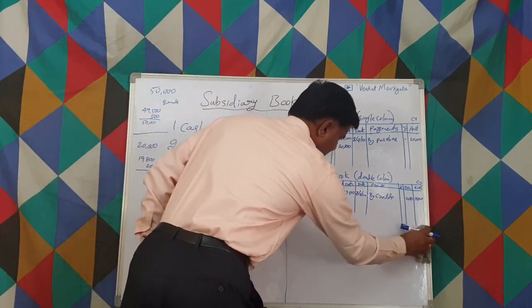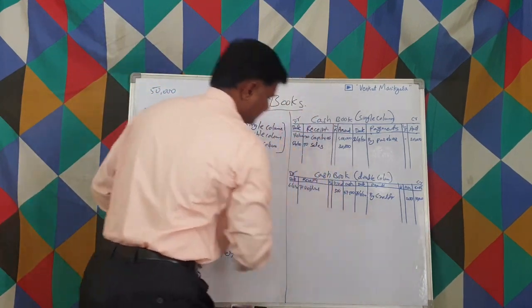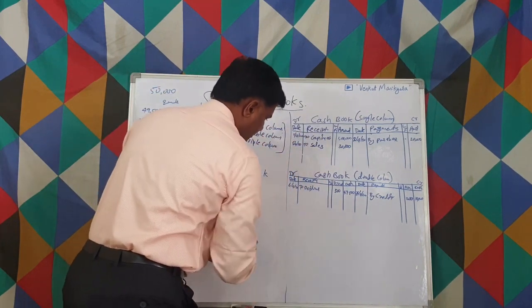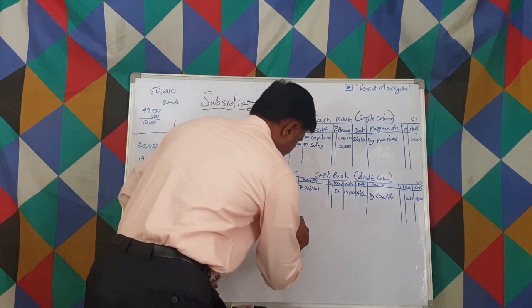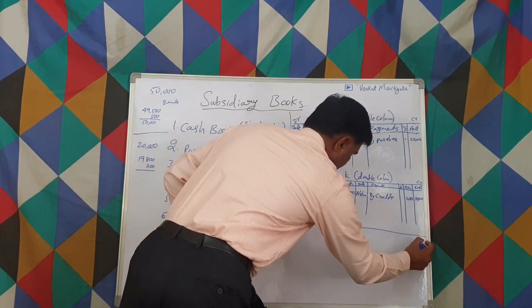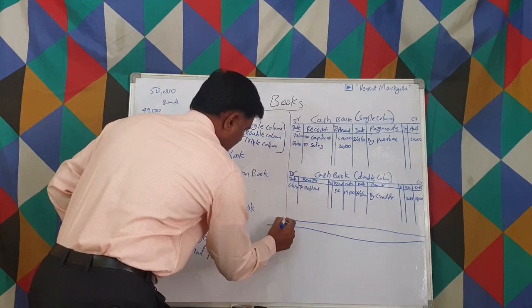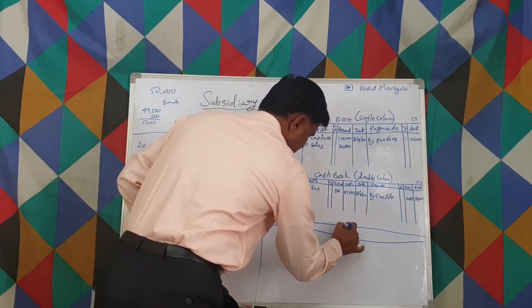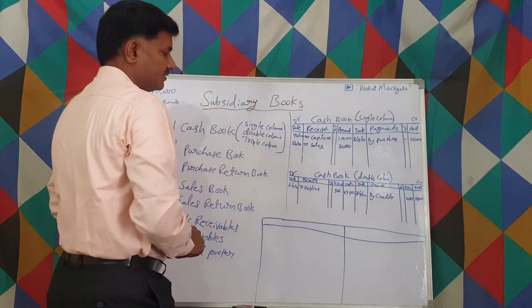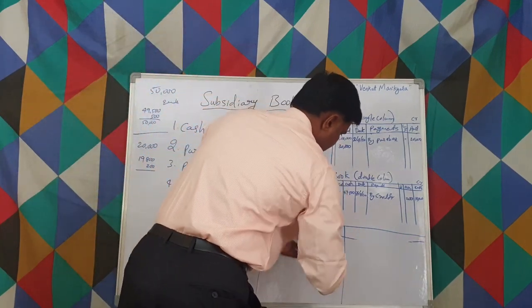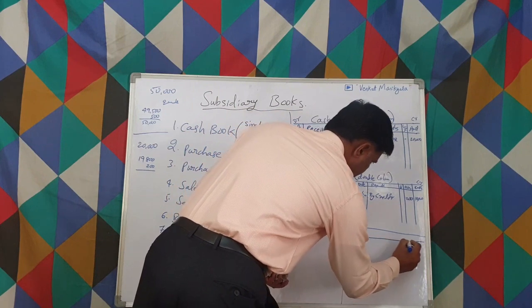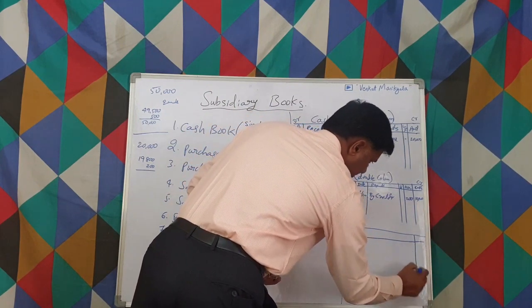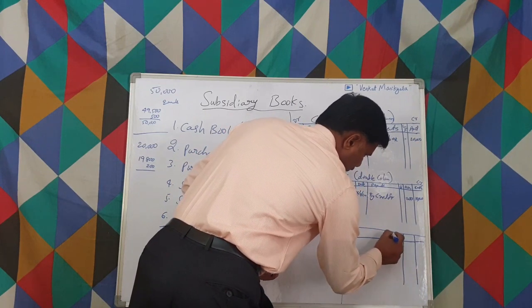Let us see the triple column, how it looks like. Triple column cash book. This is in the center one, right? We require three columns.